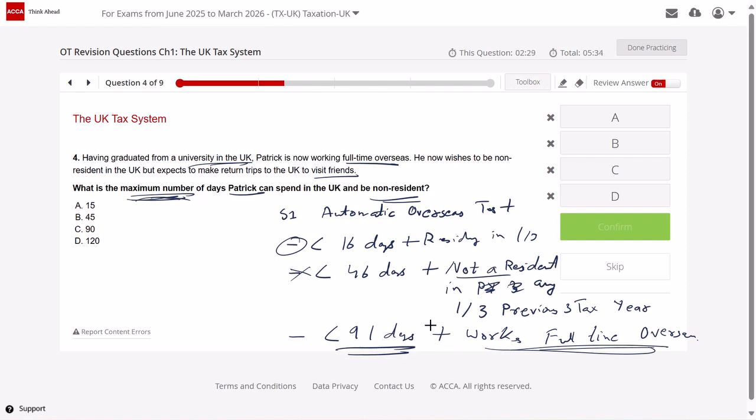You don't need to give your answers in points. As far as your exams are concerned, it will be a whole number. So Patrick can spend a maximum of 90 days and work full time overseas and still be considered automatically not a UK resident, or automatically overseas resident, right? So the correct answer will be option C.